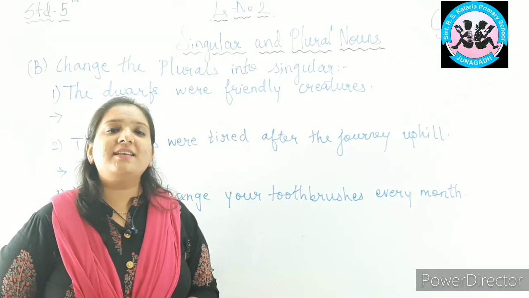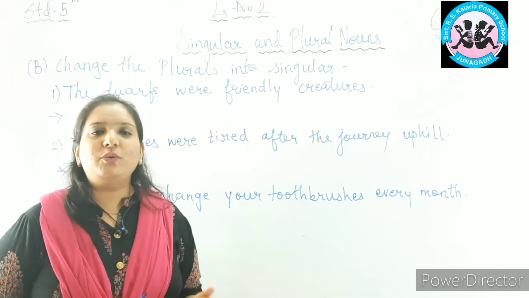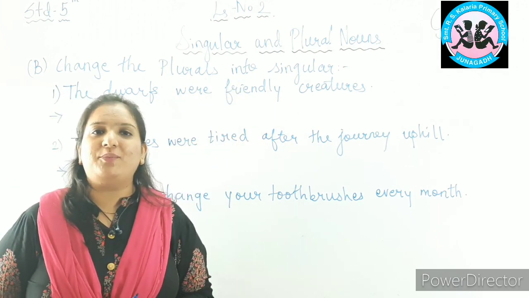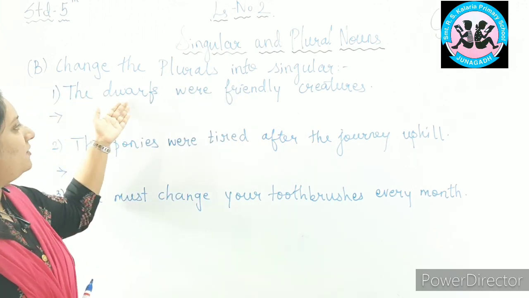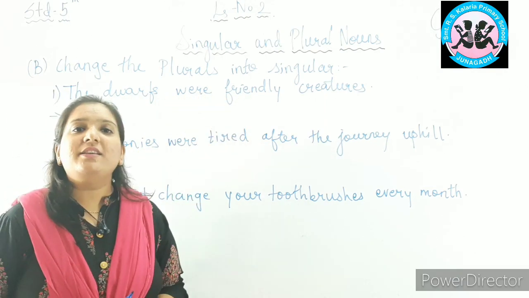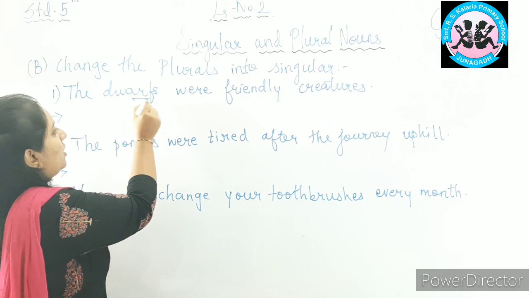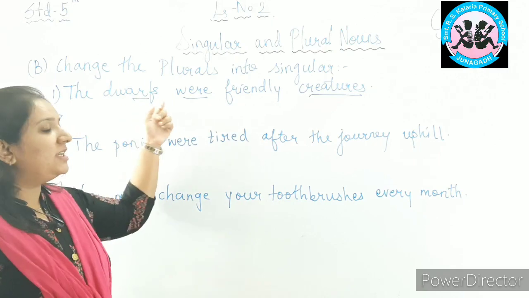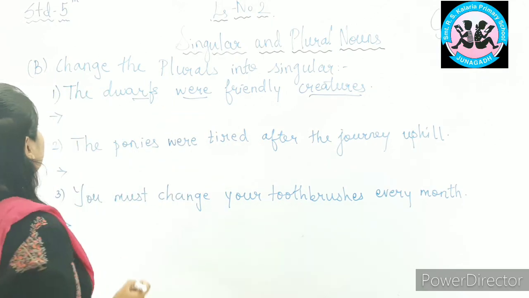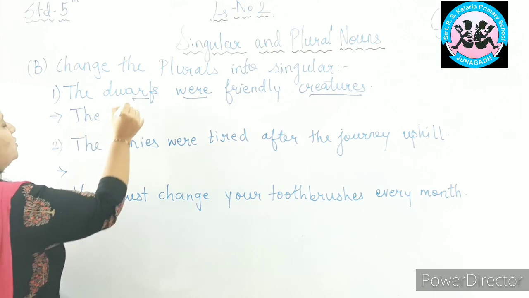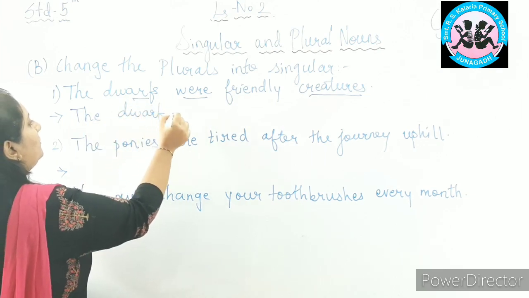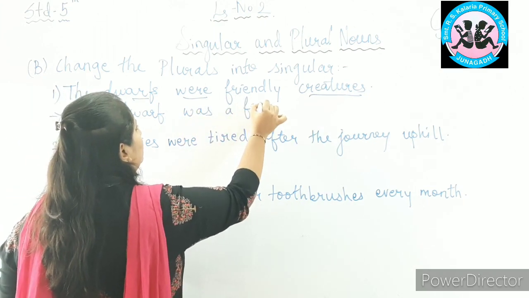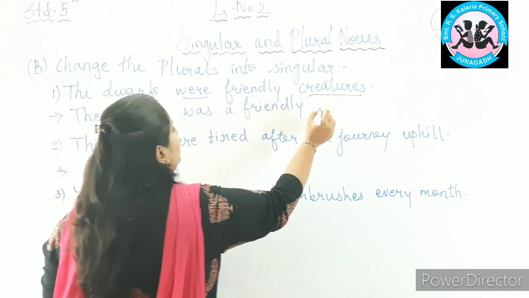In the previous exercise, we have changed singular to plural nouns. But in this exercise, we will be changing the plurals into their singular form. Let's have a look. The dwarfs were friendly creatures. Here there are plural forms. Yes or no? Dwarfs, creatures, and the verb were. So we have to change the three things in this sentence. So let's change. Dwarfs will become dwarf. The verb were will become was. The dwarf was a friendly. Creatures will become creature.